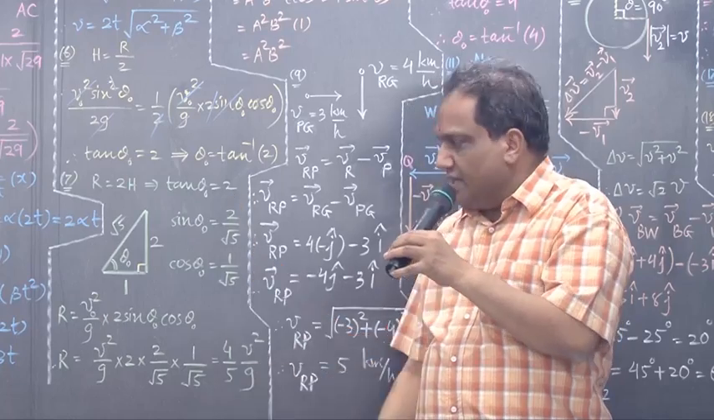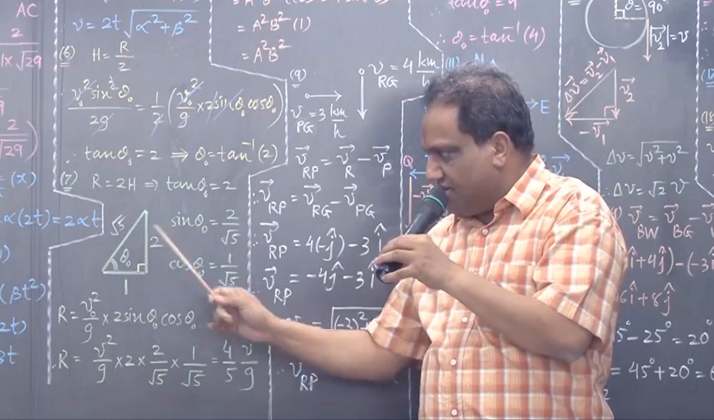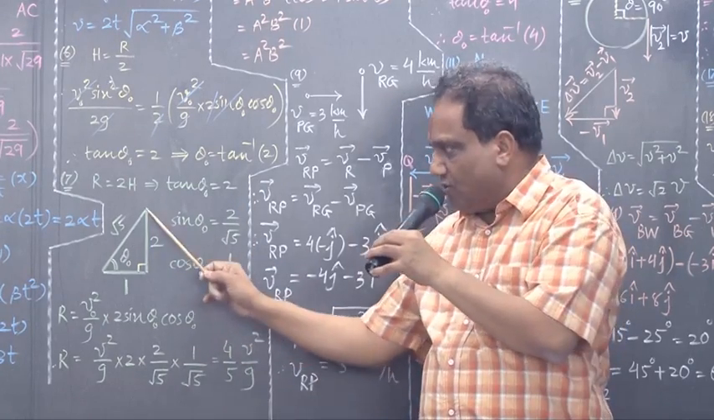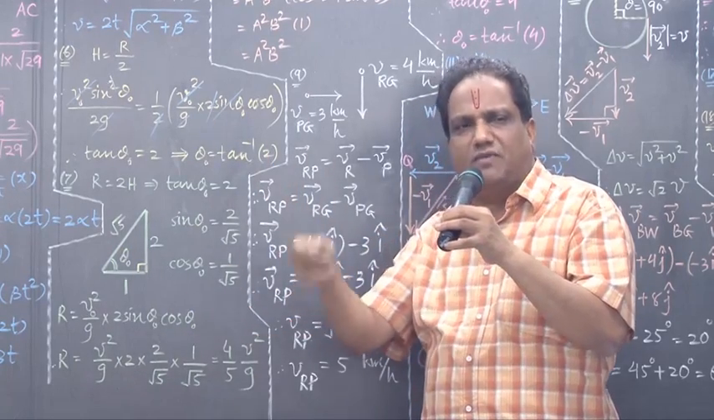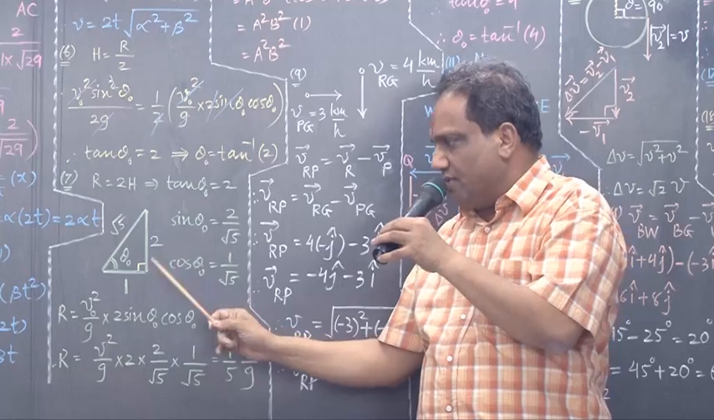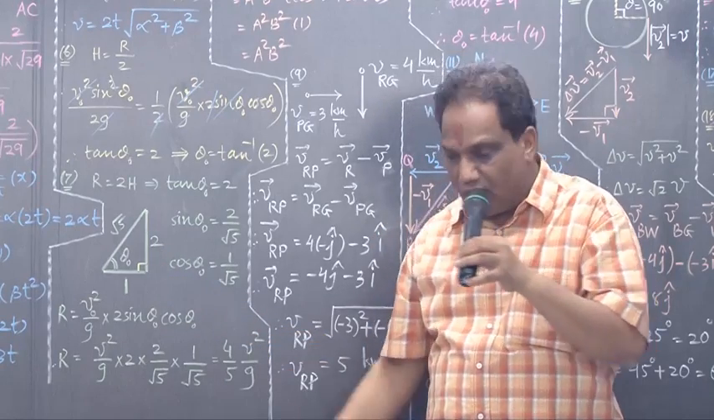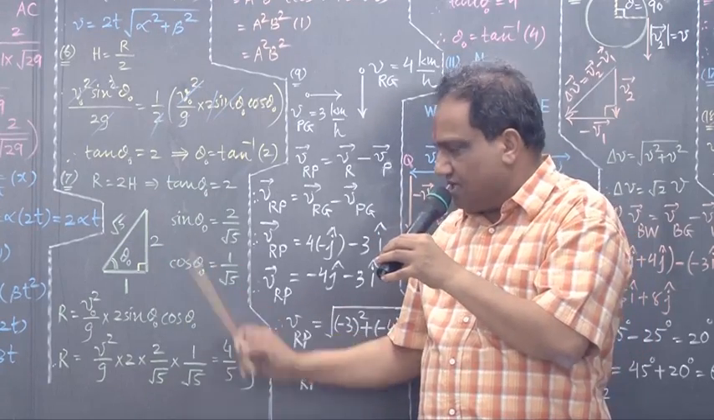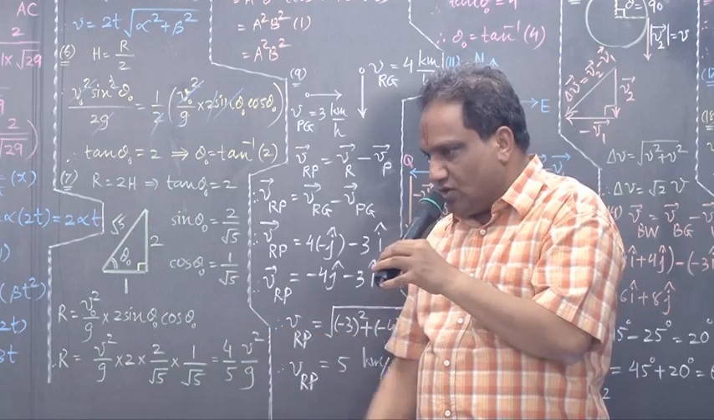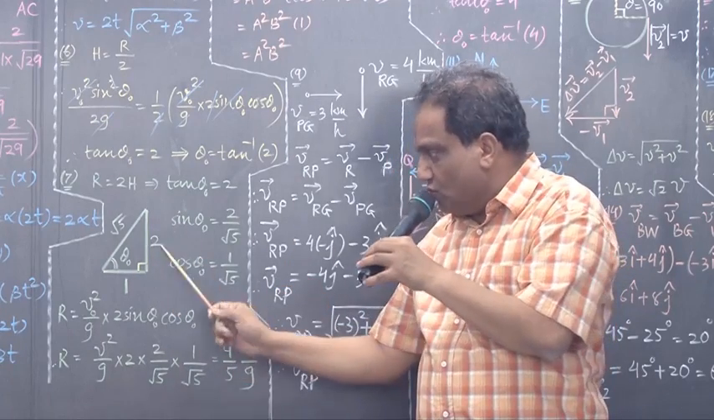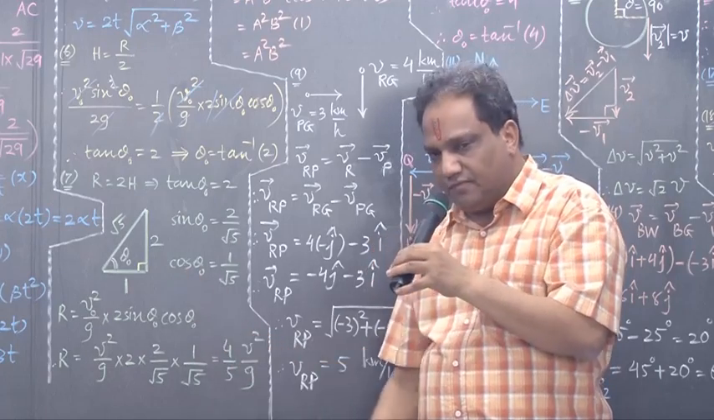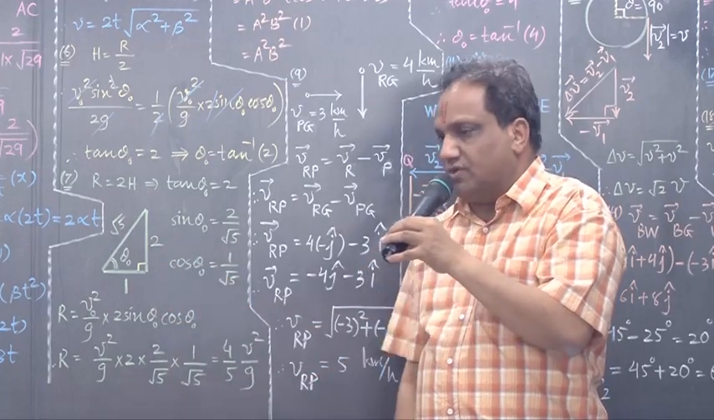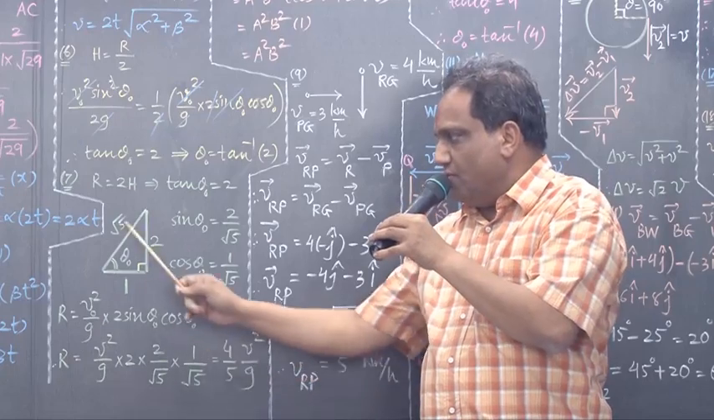If it is the case, then what is sin theta 0 here? Before that you find the hypotenuse. Apply Pythagoras theorem: under root of square of this plus square of this. So it is under root of 5. Now find sin theta 0: opposite to theta 0 divided by hypotenuse. So 2 upon under root 5. Find cos theta 0: adjacent upon hypotenuse, 1 upon under root 5.